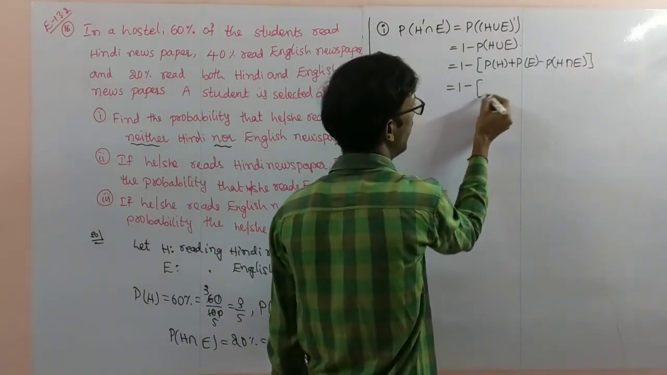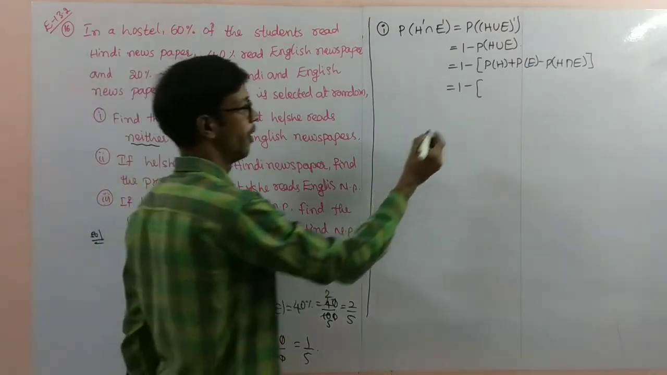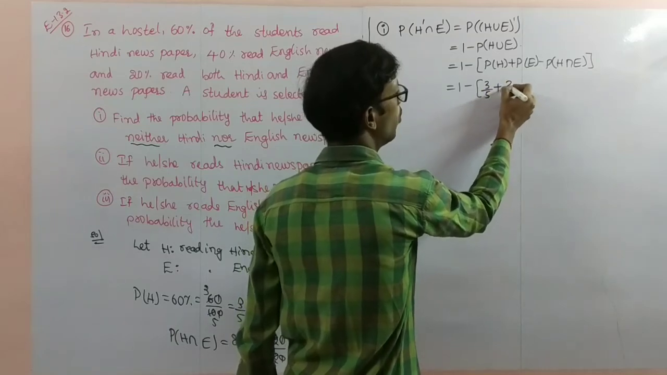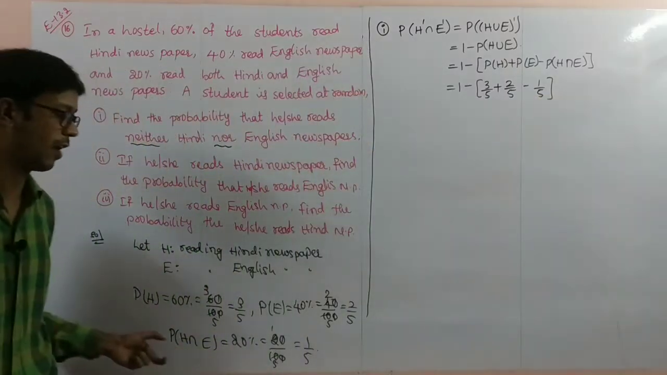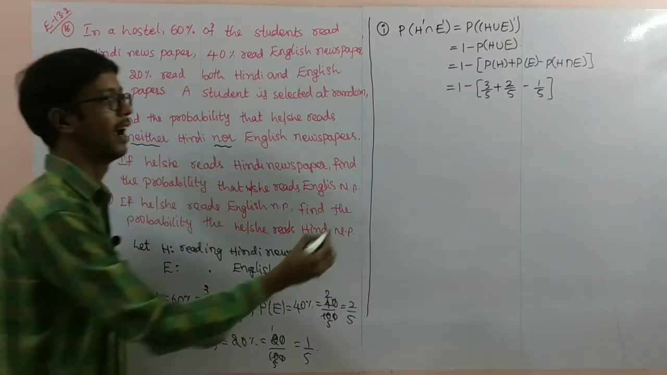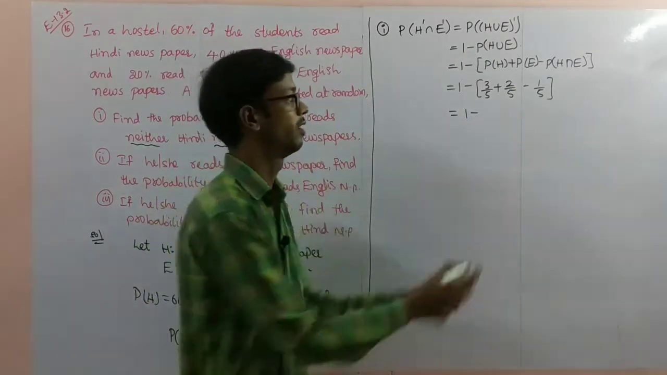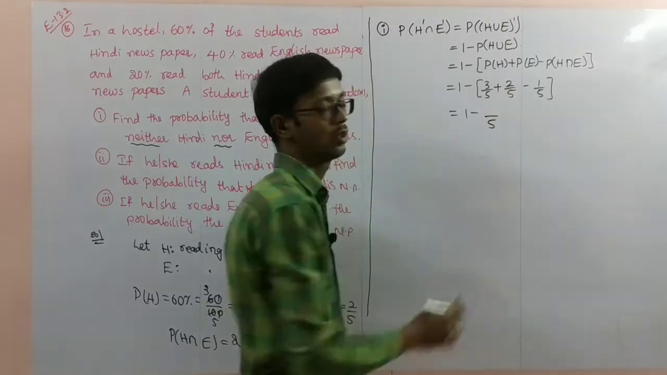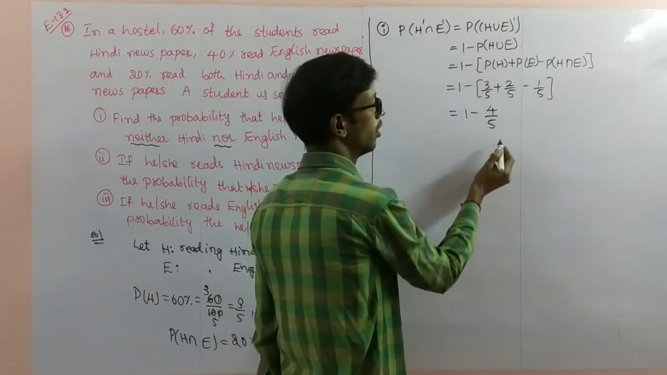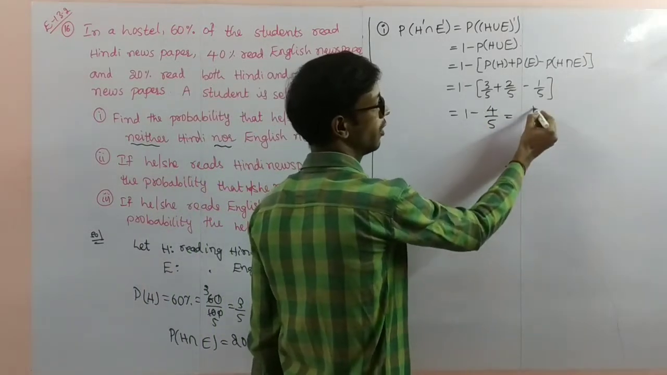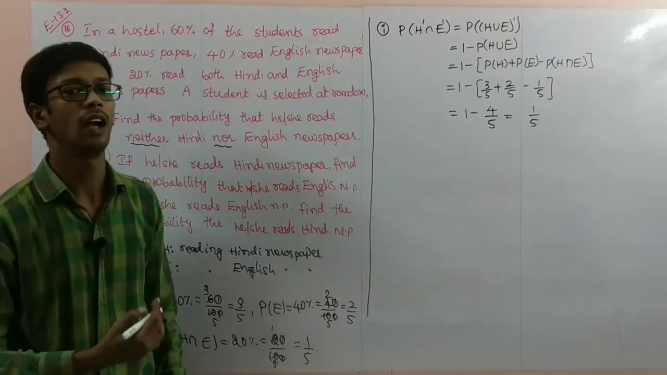So we know all the values here. Probability of H is 3 by 5, plus 2 by 5 is English, minus 1 by 5. Just substitute your values and simplify. 1 minus, here total value how much you'll get? Take the LCM, which is 5. 3 plus 2 is 5, 5 minus 1 is 4. So now again take the LCM. 5 minus 4 is 1 by 5. So the required probability is 1 by 5.